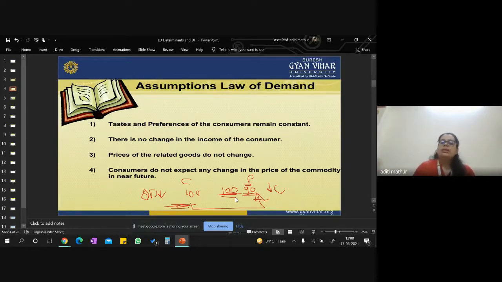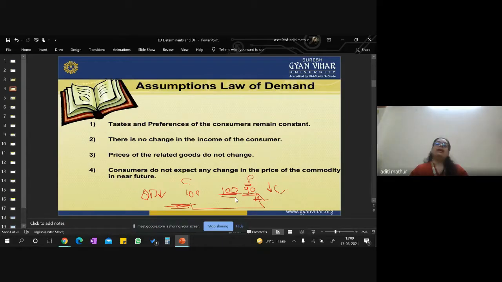So let's have a quick recap on the assumptions. Assumption 1, tastes and preferences of the customer are not changing. Assumption 2, income of the customer is not changing. Assumption 3, related goods' prices are also not changing. And assumption 4, that there are going to be no expected changes in the prices of a commodity in the near future. The price today is 100, tomorrow it will also be 100, and in the upcoming 2 years, 5 years, 10 years also it will be 100. It will neither reduce nor increase. It will be the same, right? So these are the assumptions.